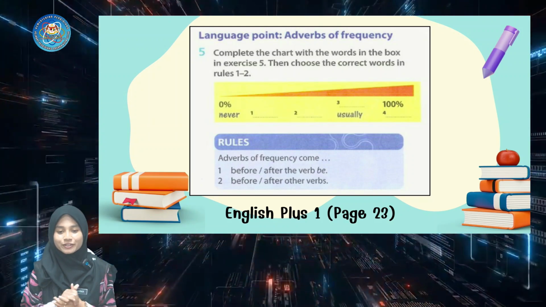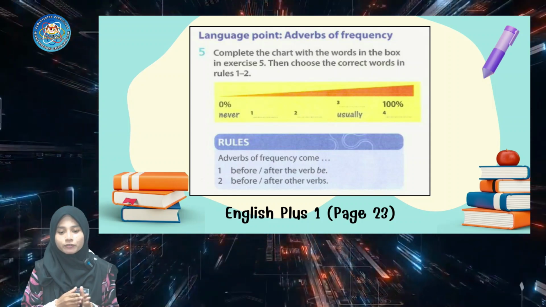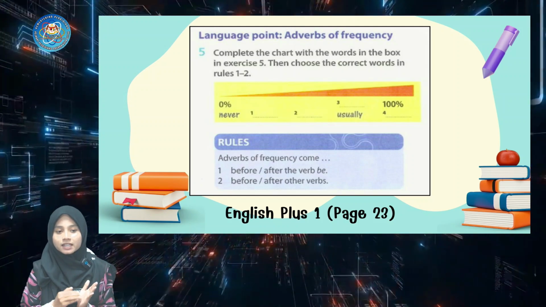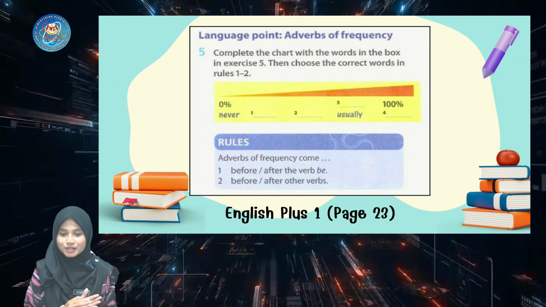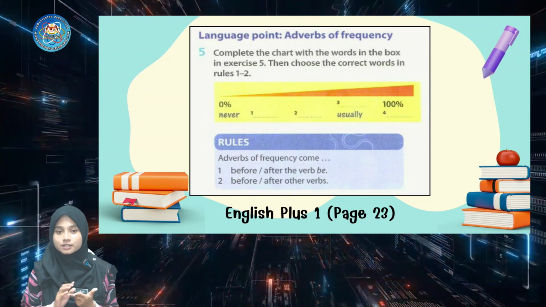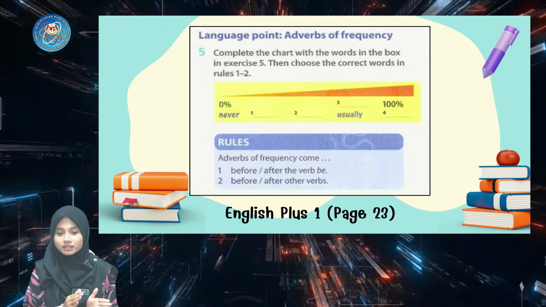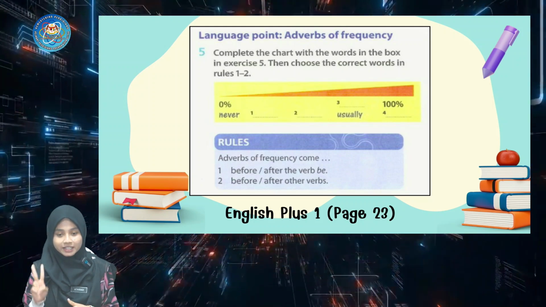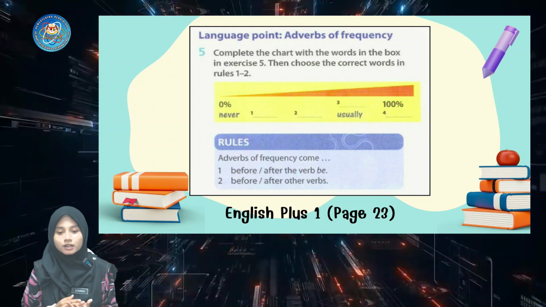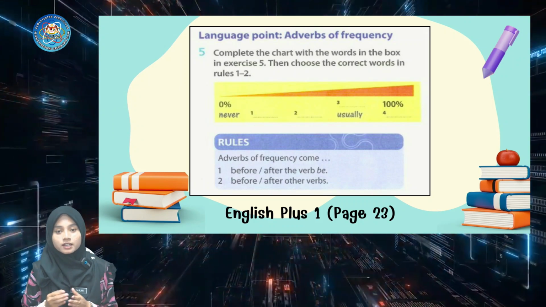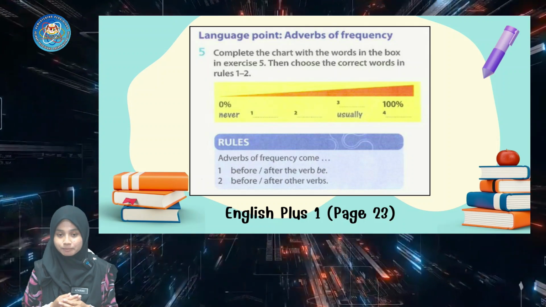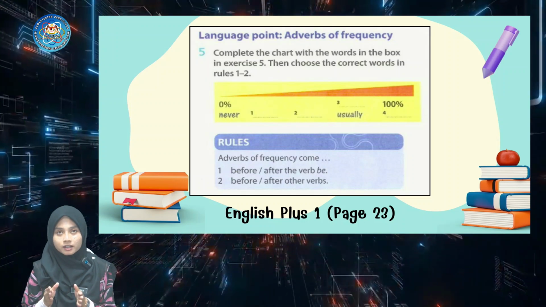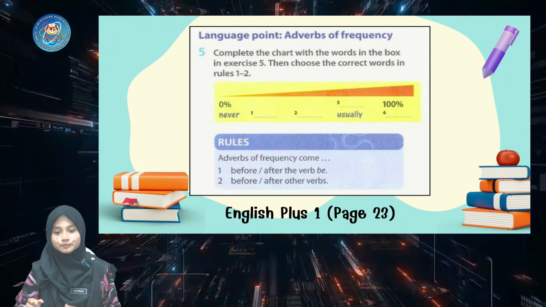So you can see there the rules of the adverbs of frequency. Adverbs of frequency come after the verb be. For example, he is always at school. So is, am, and are are the verb to be. So adverbs of frequency come after the verb be. Secondly, adverbs of frequency come before other verbs. For example, he always does homework. So we use always before the verb do.